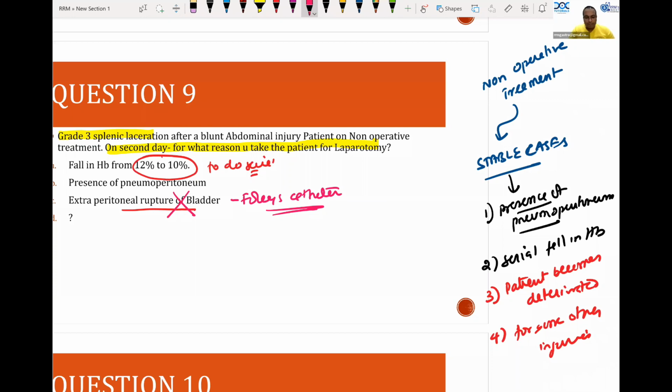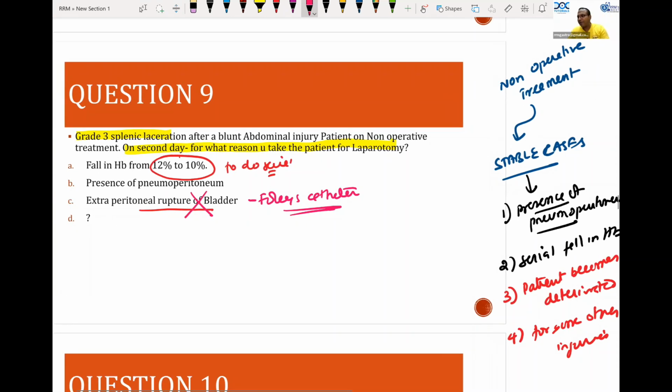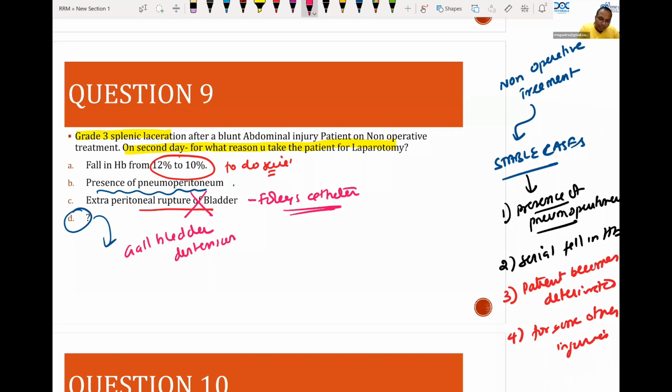Presence of pneumoperitoneum is already given. No, there are 2 questions. Presence of pneumoperitoneum means air in the peritoneal cavity only. No, that is correct: hollow viscus perforation. Anything else? I don't know the 4th option. Laparotomy was taken in these choices among the 3. Gallbladder distension, I don't know why they kept it. Gallbladder distension is not a reason for doing a laparotomy, so it cannot be an answer.